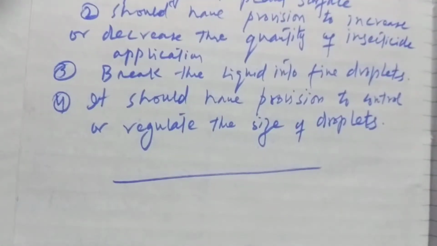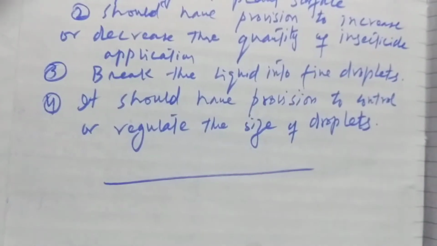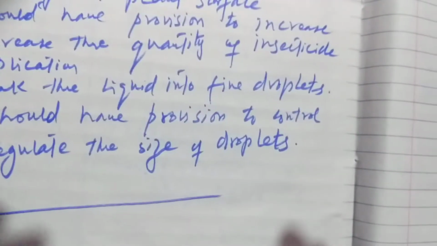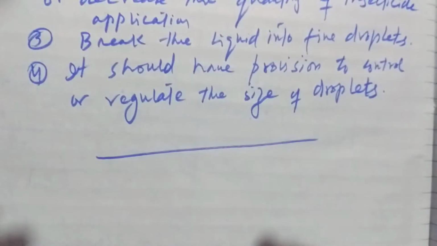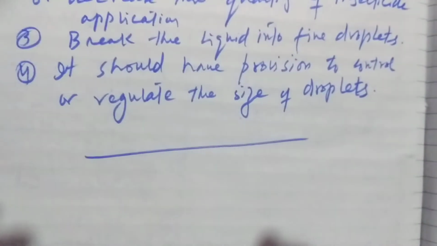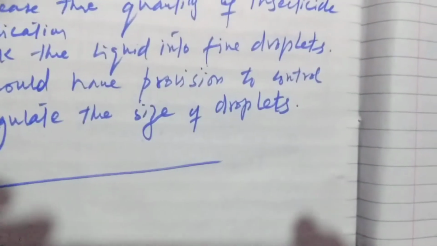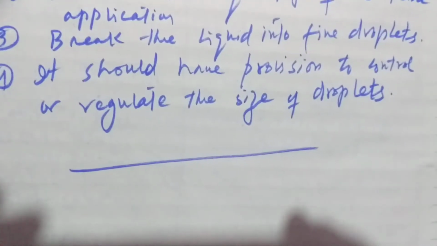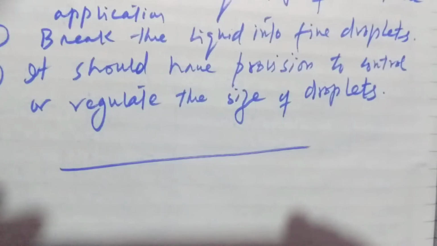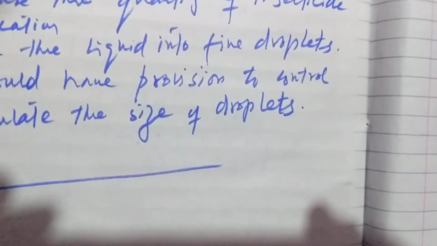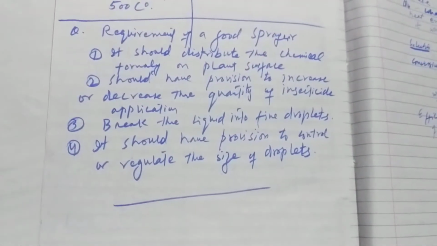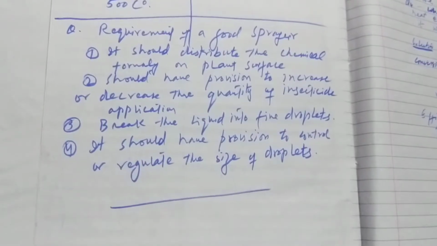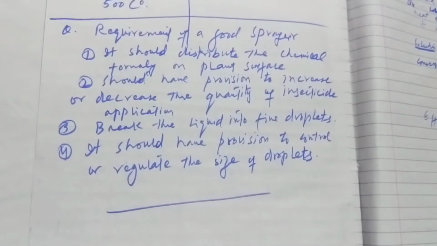Next, it should have the ability to break the liquid into fine droplets. And the fourth point, it should have provision to control or regulate the size of droplets. This was all about the requirements of a good sprayer.